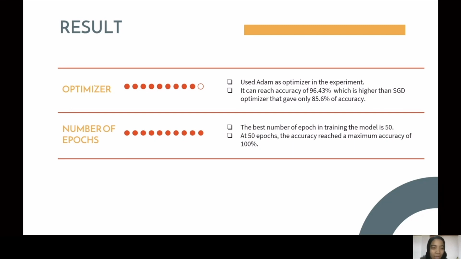Lastly, in terms of number of epochs, the best number of epochs for training the model is 50, because at 50 epochs the accuracy already reached a maximum of 100%. At 20 epochs, we found that the accuracy already reached 99.57%. When we increase the number of epochs, the accuracy of the sampling also increases.